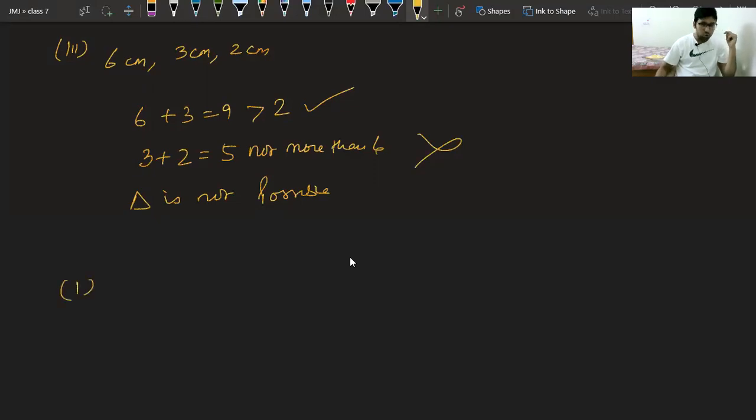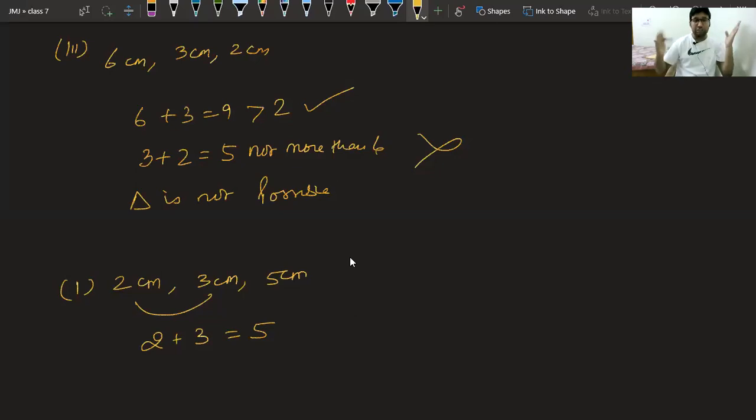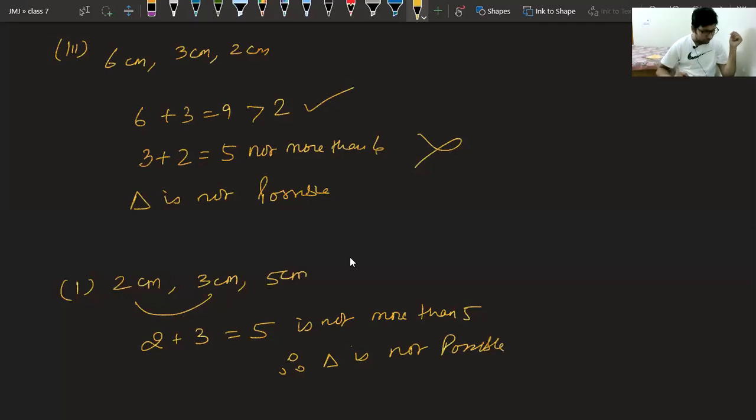Let us take first part also. We have 2 centimeter, 3 centimeter and 5 centimeter. If you take first two sides, class, can we say triangle is possible? No, not possible, because the sum is 5. It is not more than 5. It is equal to 5. Therefore, triangle is not possible. I hope it is clear to everyone.